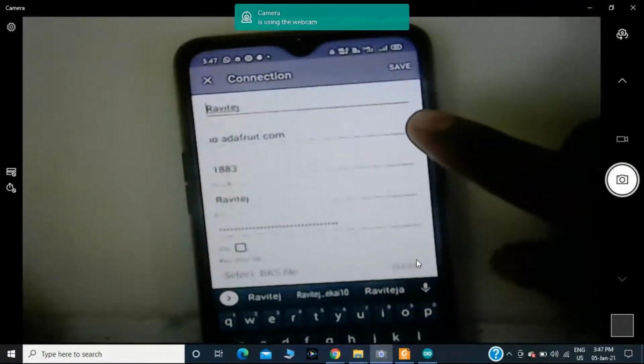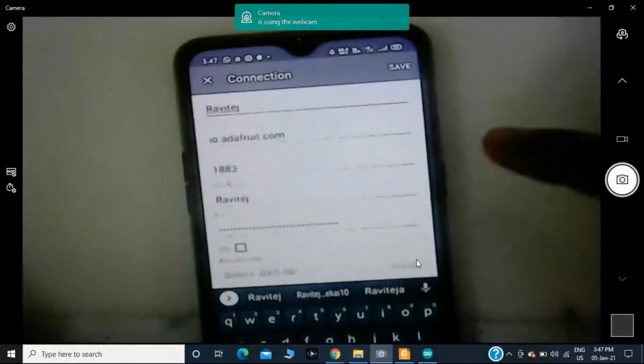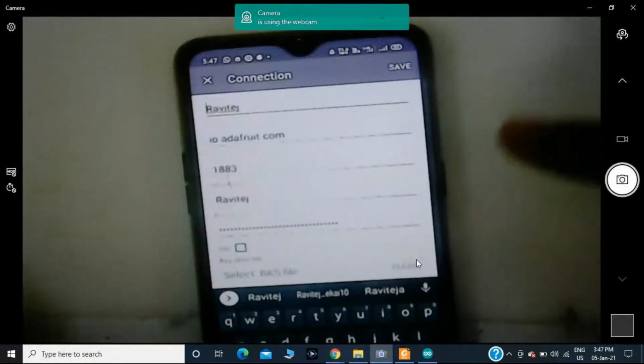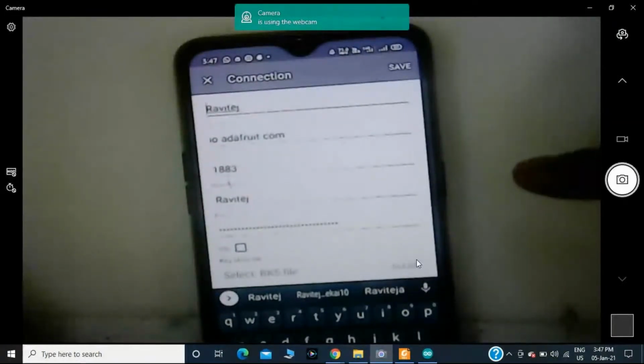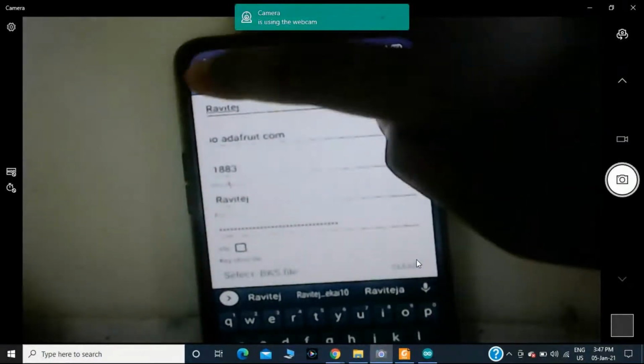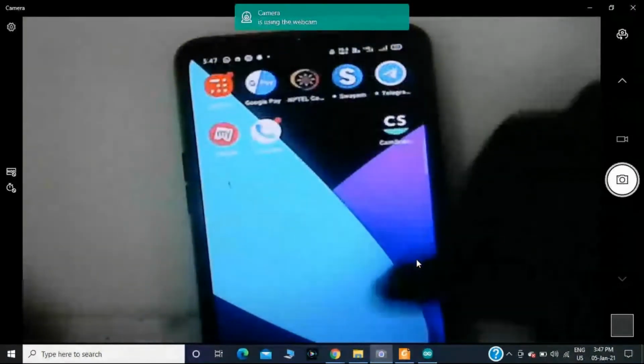Okay, I request everyone, please all of you install the MQTT dashboard. Okay, you will get the temperature and humidity value on your mobile. I request everyone to install the MQTT dashboard app on your mobile. Okay, the MQTT dashboard app looks like this.